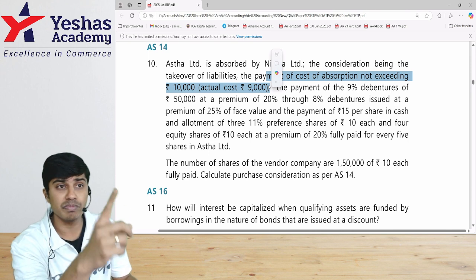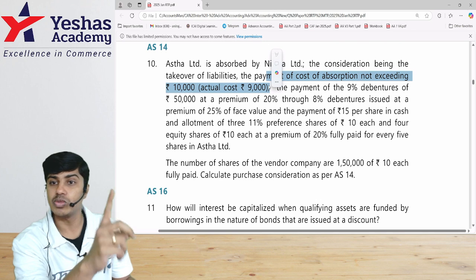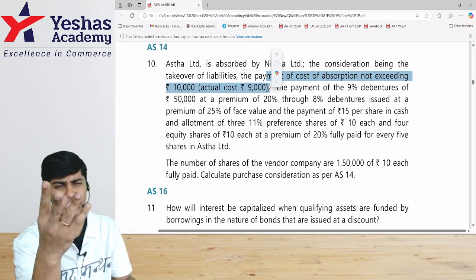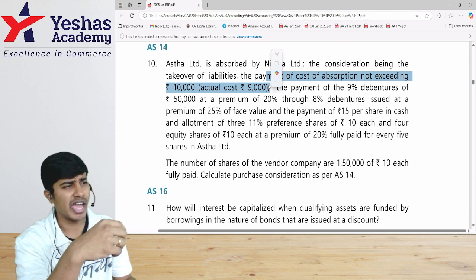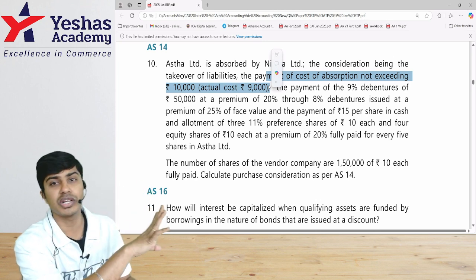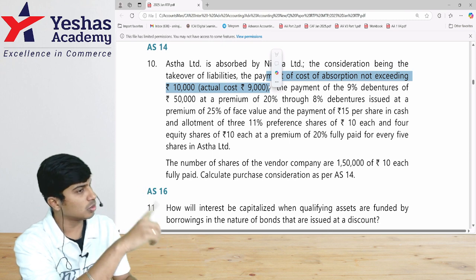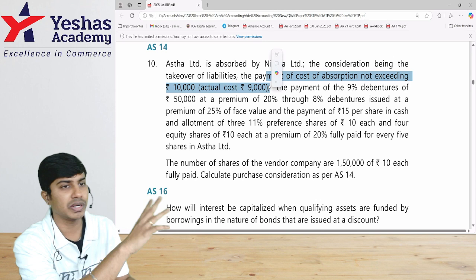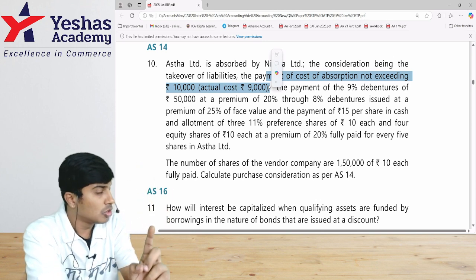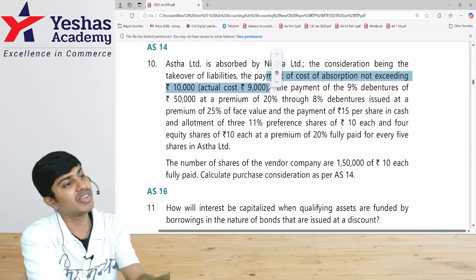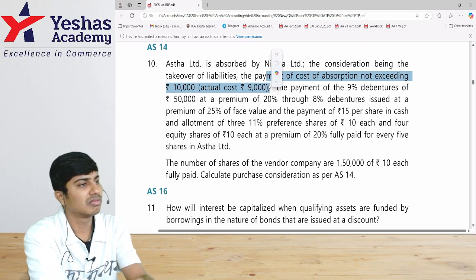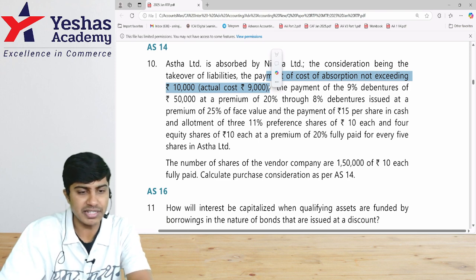Is this part of PC? No. We've discussed this very clearly. What is included in PC is any form of consideration, equity shares, preference shares, debentures, cash, whatever you give to the shareholders of transferor company. If you give anything to anyone other than shareholders of transferor company, it is not PC. To the shareholders of transferor, even if you give debentures, it is PC. To debenture holders of transferor, even if you give equity shares, it is not PC. And realization expense given is never part of PC. Correct? Skip this part.